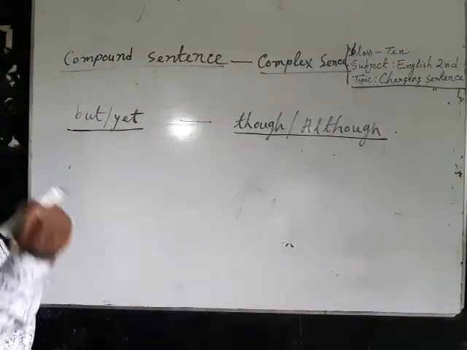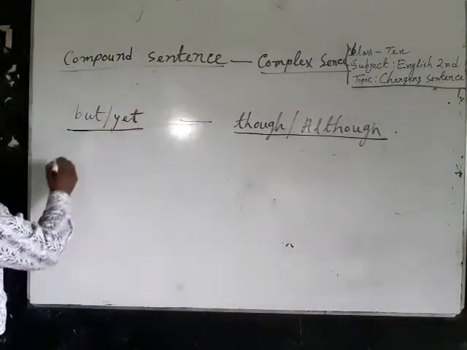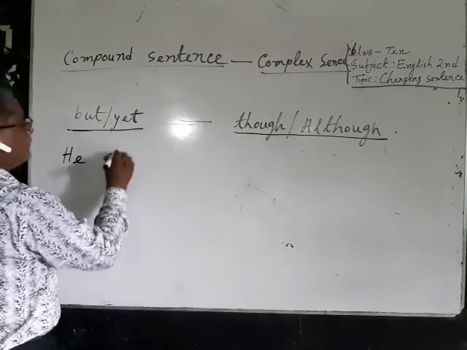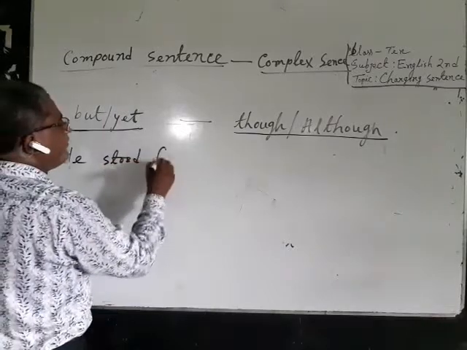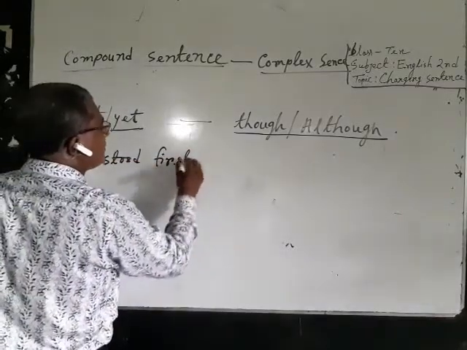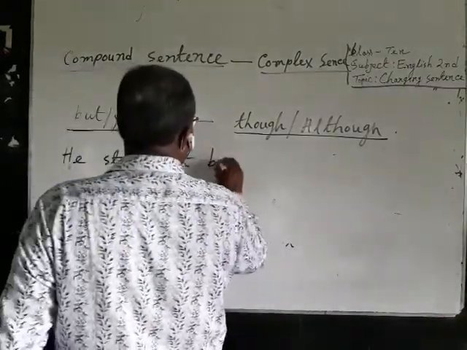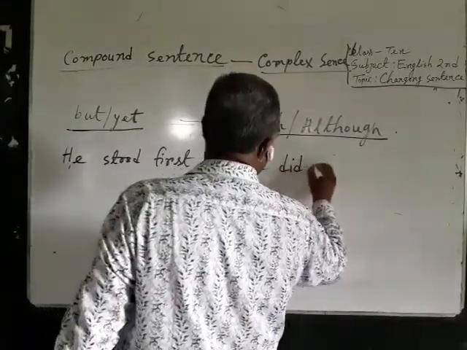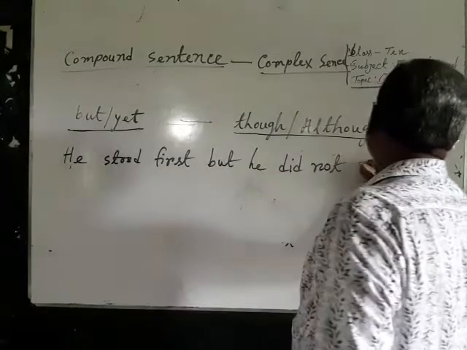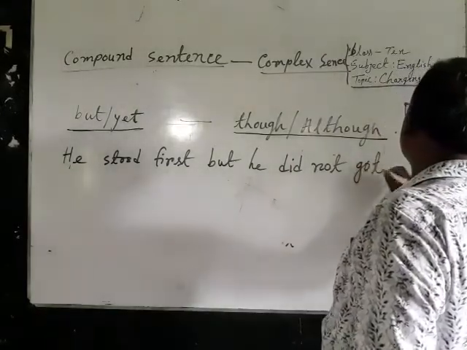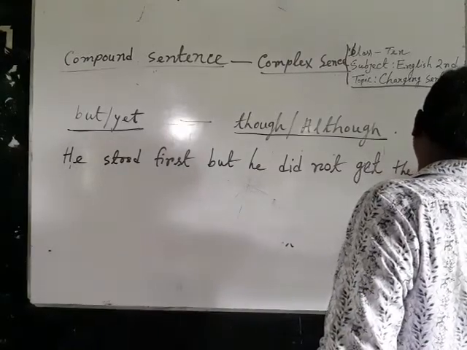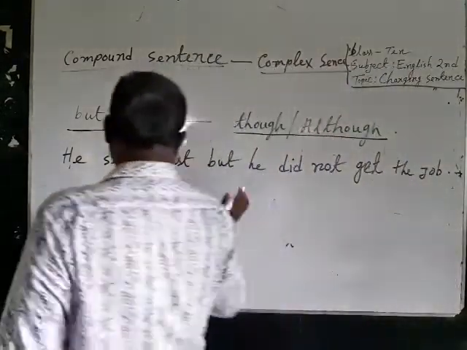And now I am giving an example. He stood fast, but he did not get the job.